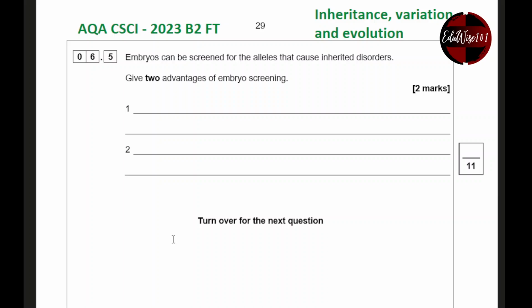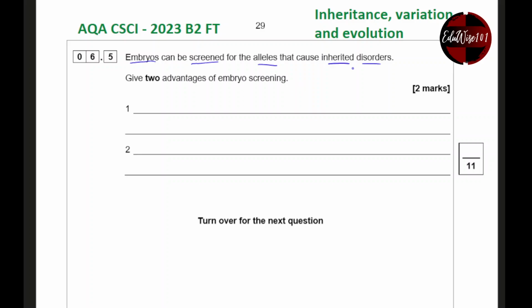Embryos can be screened for the alleles that can cause genetic disorders. Embryos are what you get when a sperm and an egg fuse by fertilization in the woman's body, then the fertilized egg cell will develop into an embryo. This is the early stage of a baby. Now you can actually look at the cells from the embryo and look at the genes. That's what screen means, for the alleles that cause genetic disorders.